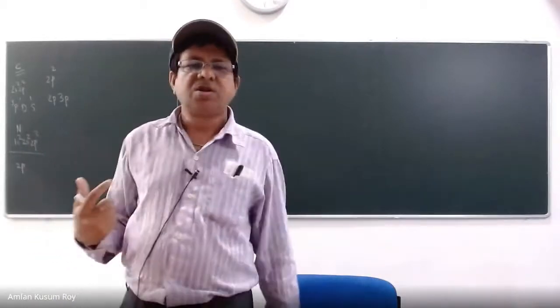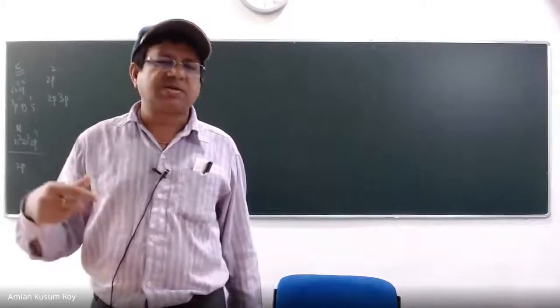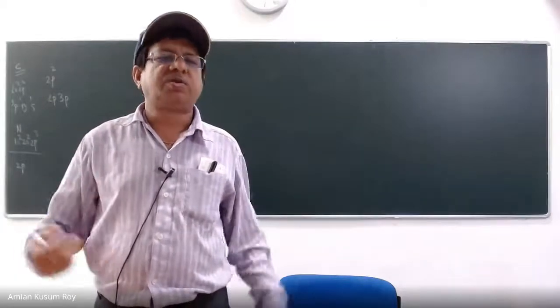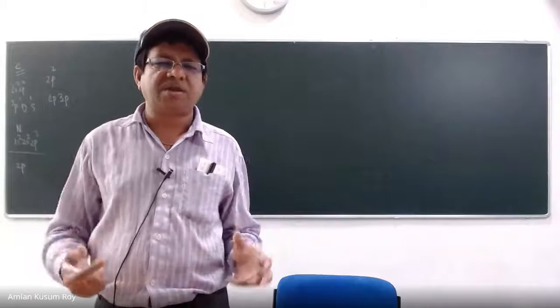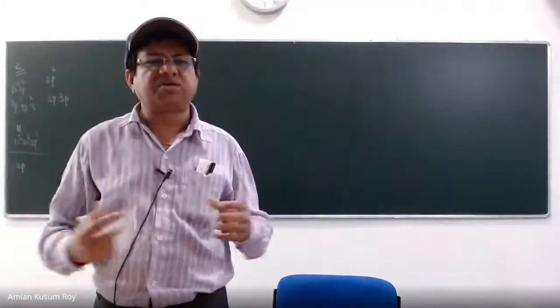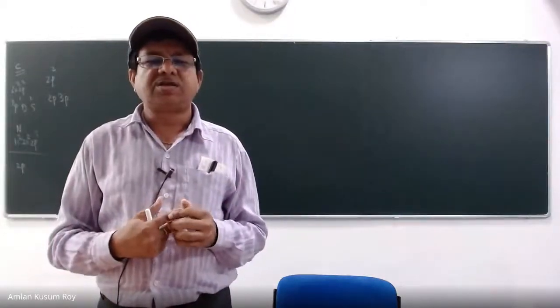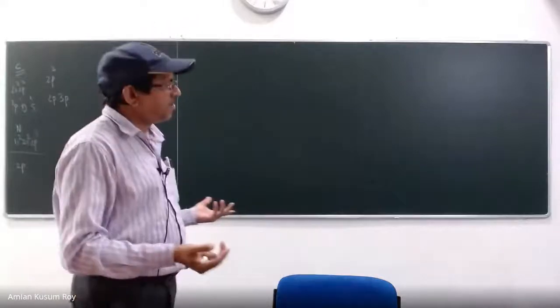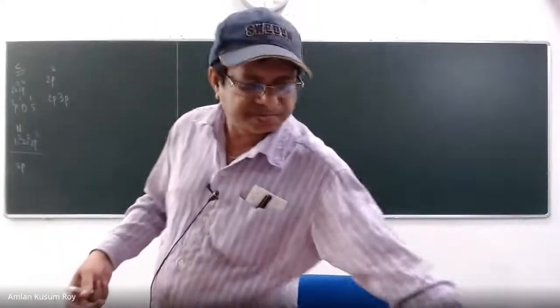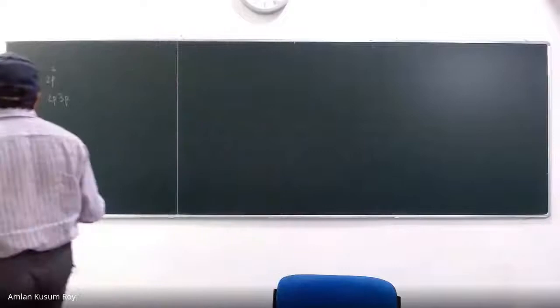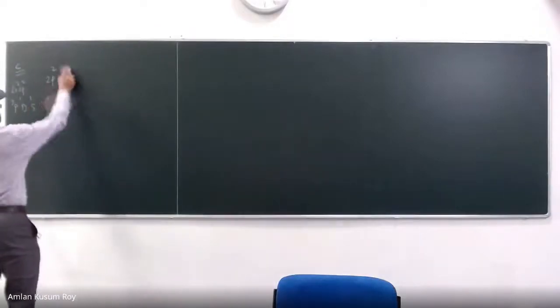Why? Because for checking the Pauli exclusion principle, the problem is whether all the quantum numbers are becoming the same. You have to do some brainstorming in your head, but that is not required because 2 and 3 are different, so every combination is acceptable. So let us see how we can do the 2p3, right?